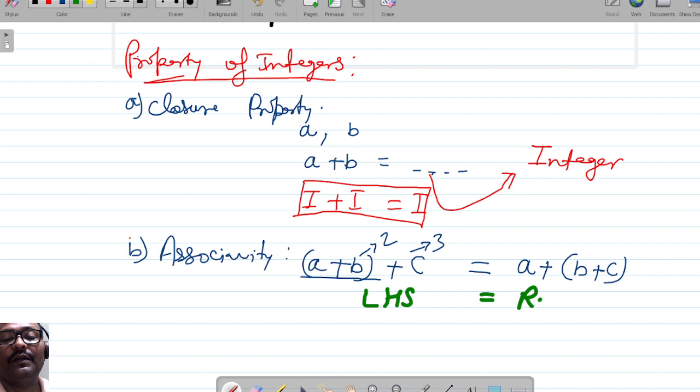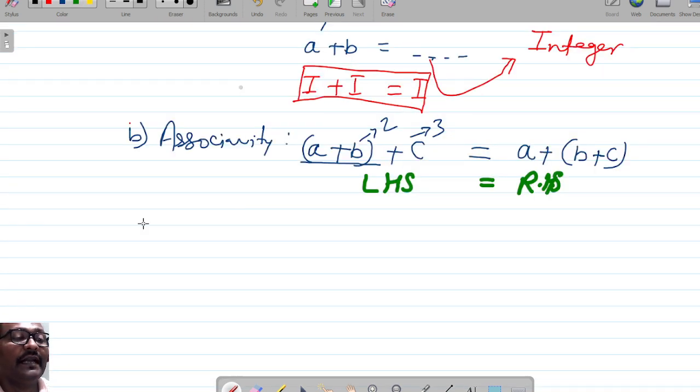This is the property of associativity of integers for addition, right? We will show another property.